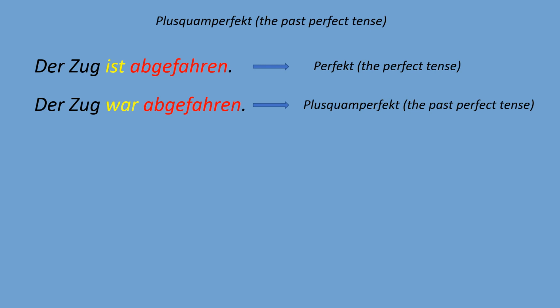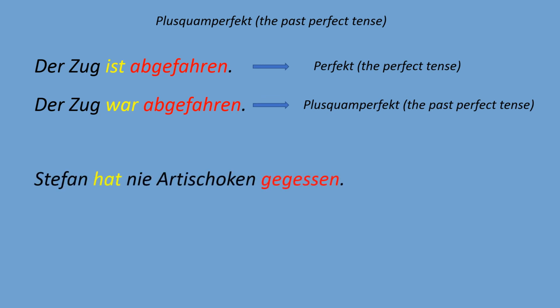Now, from this point, you can tell me, oh, wait a minute. We know that in the German language, we actually use two different helping verbs, and the other helping verb is the verb to have. You remember, we can say, for example, ich habe den Film gesehen or ich habe das Buch gelesen. So how do we use the verb to have when we create a past perfect tense sentence? I mean, nothing is difficult here at all.